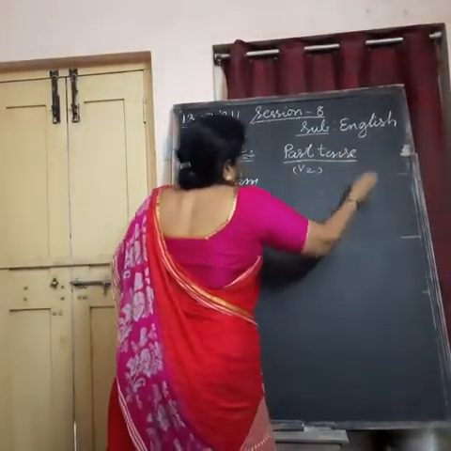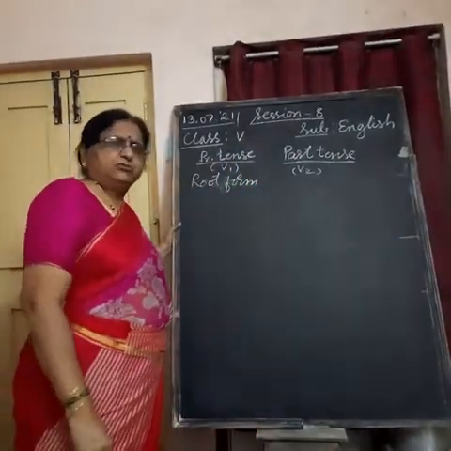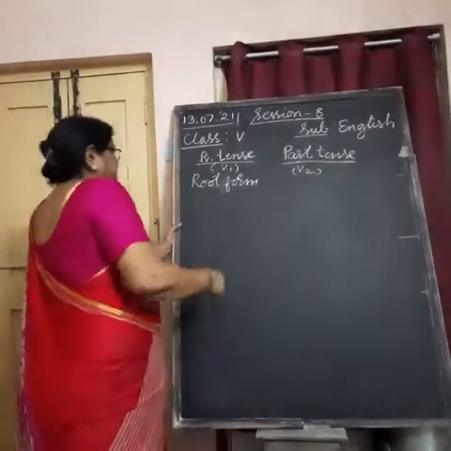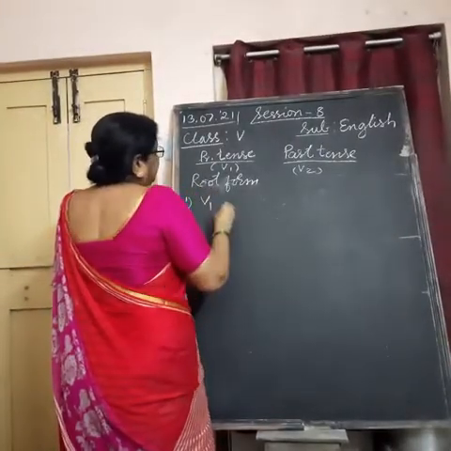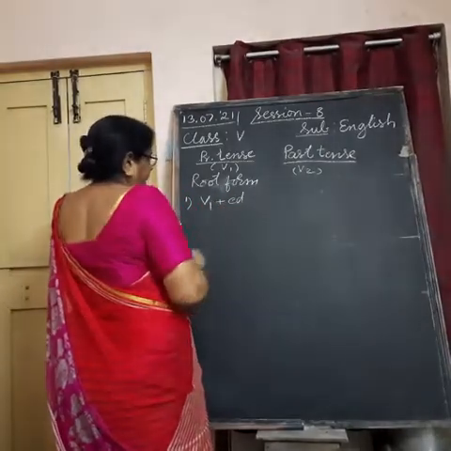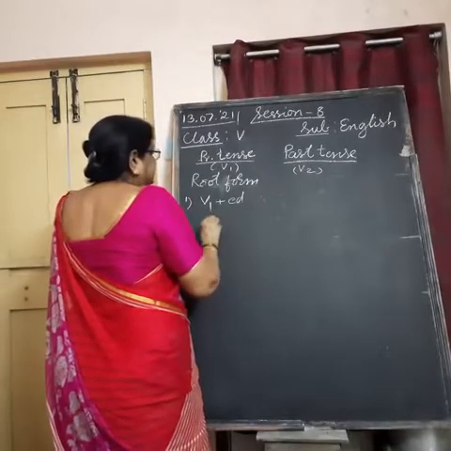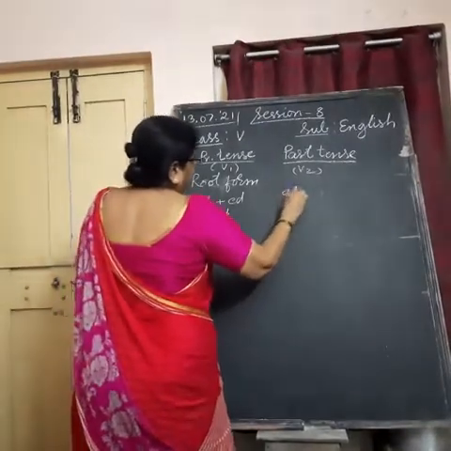Okay, so what certain rules we follow here, we are going to know about them now. First thing is adding ed to the V1 form. Like ask. What do we do?